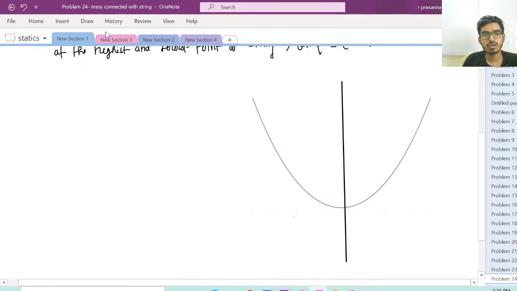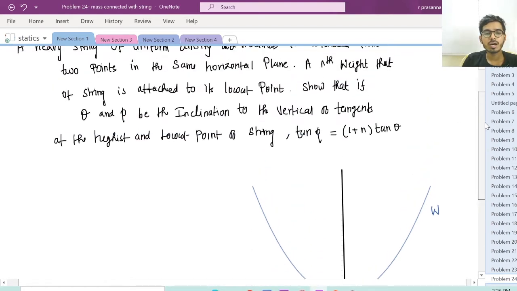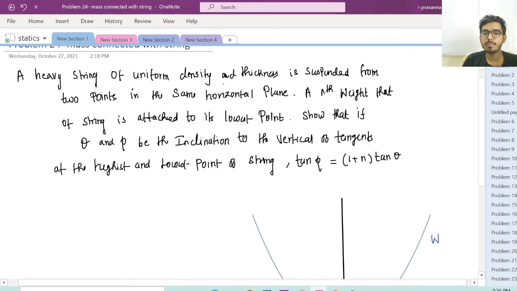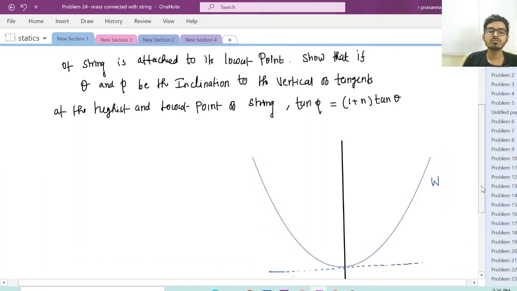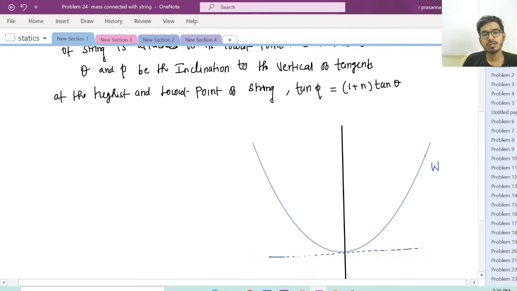Now let W be the weight of this chain. AB is a string of uniform density and thickness. Here they haven't talked about the length of the chain, so let us assume the length of the chain is 2L. That means here the length will be L, and here the length will be L.